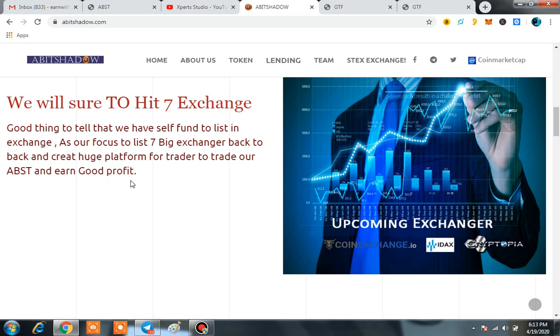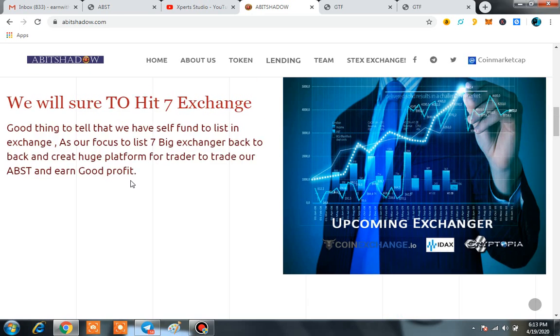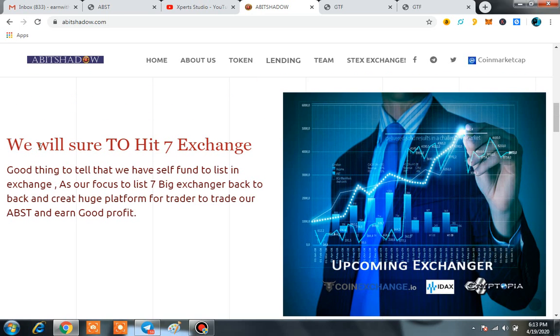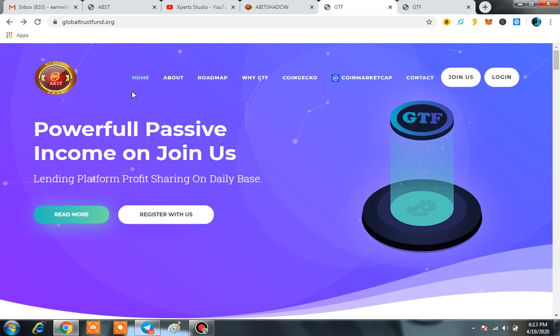Basically, the Abbott Shadow Wallet API will be developed so major crypto asset exchanges and wallet services will be able to use the Abbott Shadow widget on their site. Here you can also see they have already hit so many exchanges and they are focusing on some big exchanges very soon. So today we are going to discuss each and everything regarding Abbott Shadow and also about the Global Trust Fund.